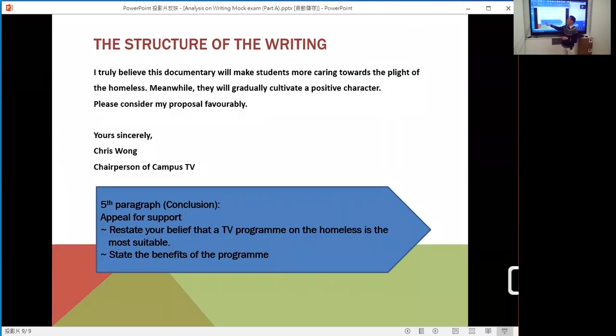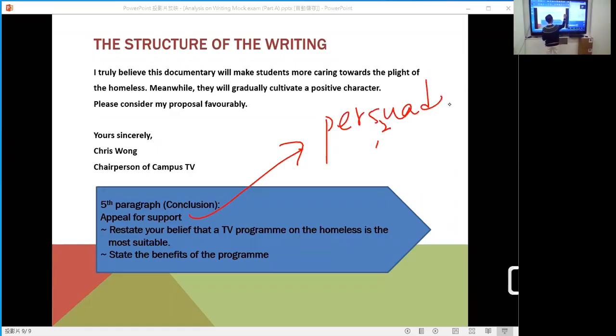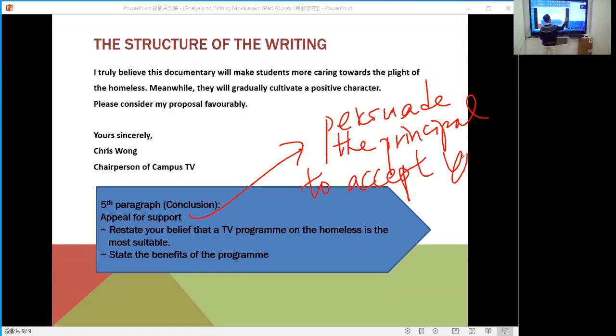So appeal for support. Appeal for support here means that you hope to persuade the principal to accept your proposal. So you need to appeal for support.